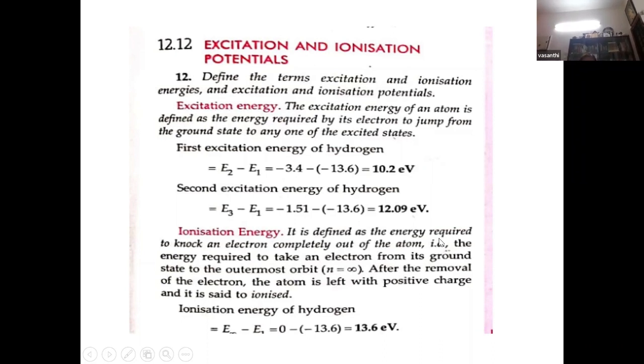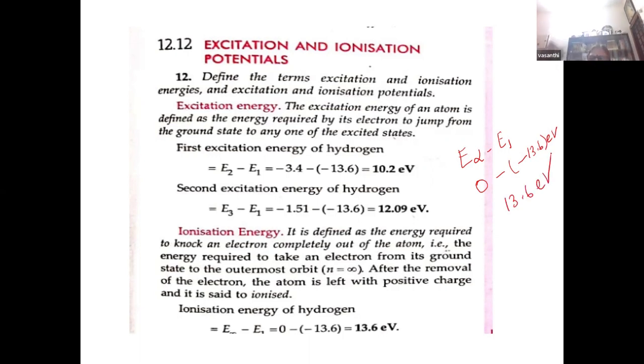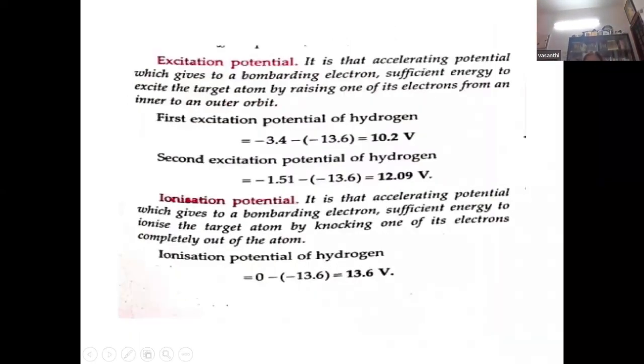Ionization energy is the energy required to knock an electron completely out of the atom. So it is E infinity minus E1. That is the ionization energy. E infinity is 0. At infinity, energy is 0. Minus of minus 13.6 eV. So the ionization energy is 13.6 electron volt.